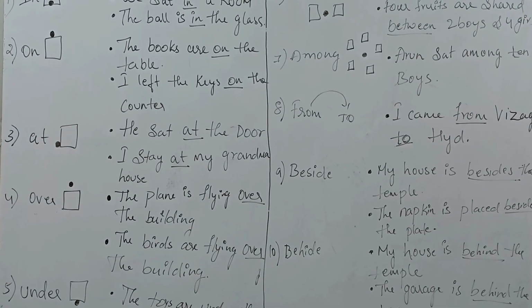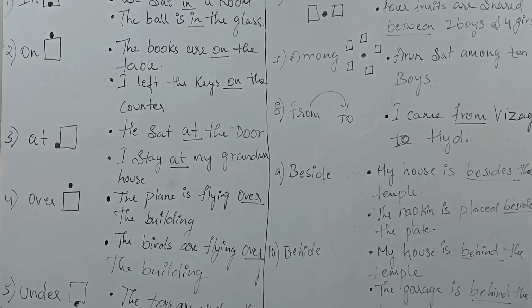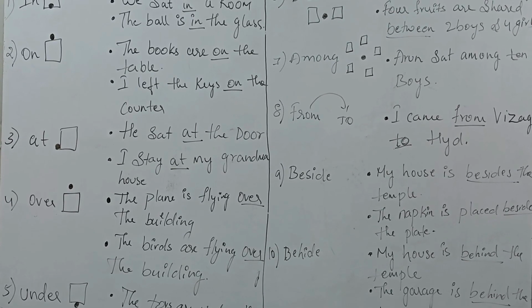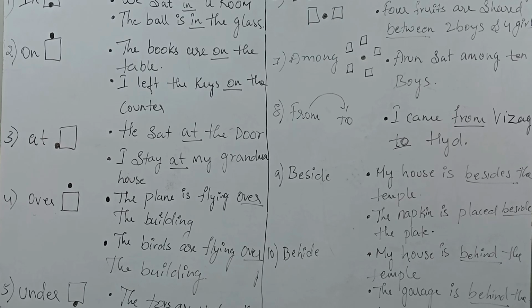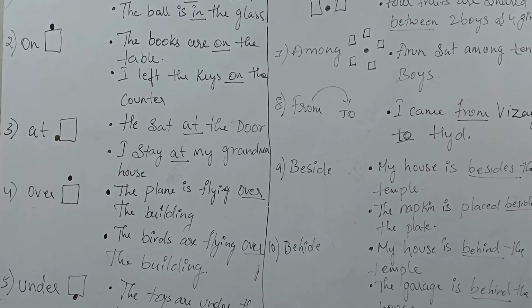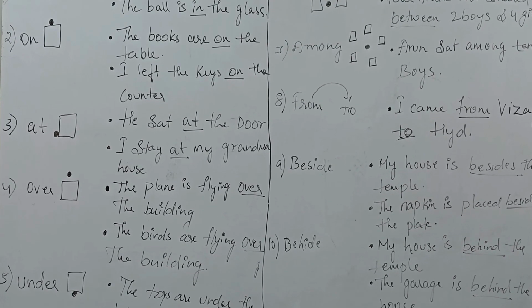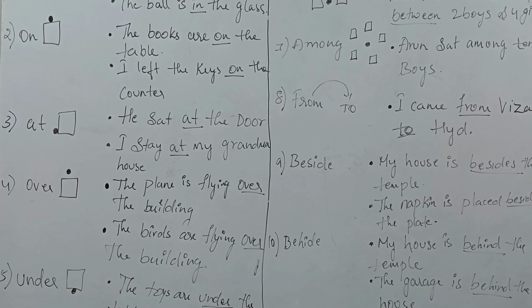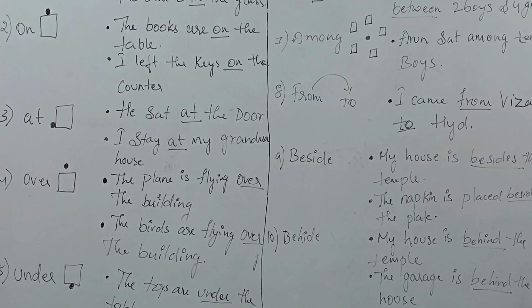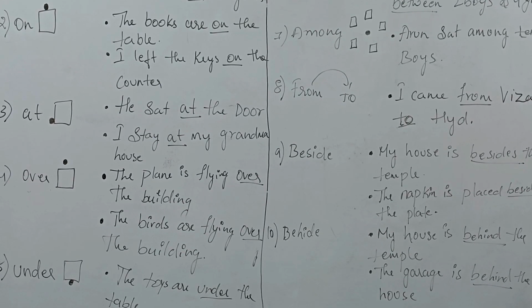Okay. Now we'll see at. At is something we use when any object is near something. Now we'll see examples like he sat at the door, meaning if any person is sitting near the door, then we call it at the door. And the next example, I stay at my grandma's house. If anyone asks you where you stay, and you are staying at your grandma's house, you will say I stay at grandma's house.